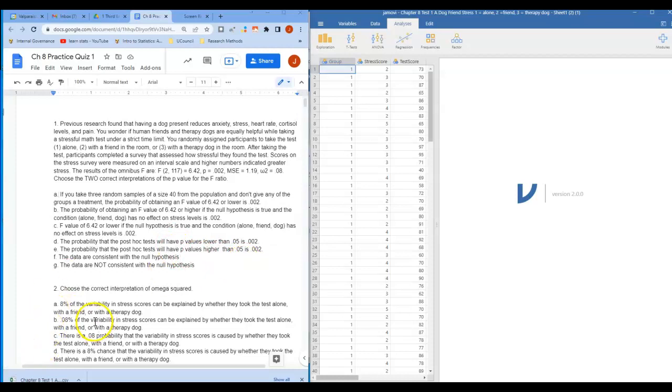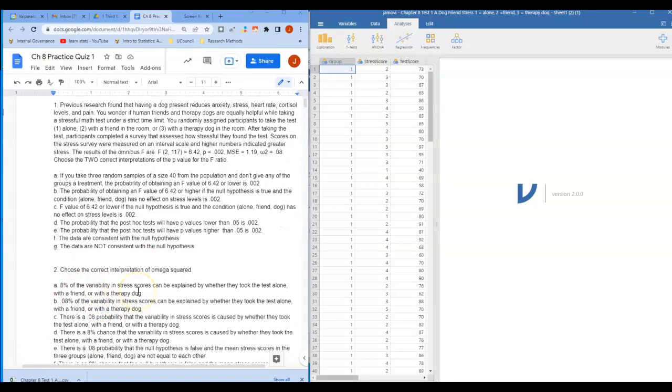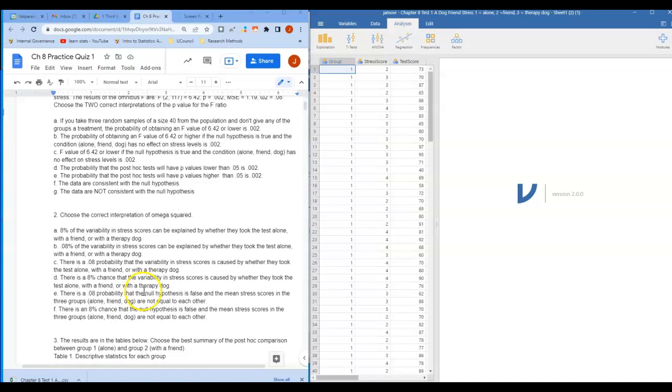Okay. Next, we're looking at omega squared. So omega squared here is 0.08, and we're asking for the correct interpretation of omega squared. So omega squareds can be interpreted as the proportion or the percent of variability in the dependent variable that's explained by the independent variable. Okay. So in this case, our correct answer is the first one here. 8% of the variability in stress scores can be explained by whether people took the test alone, with a friend, or with the therapy dog.